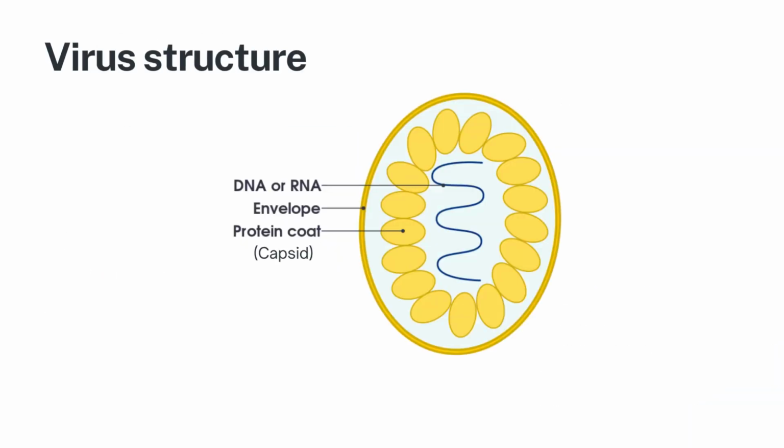The basic structure of a virus is as follows. Nucleic acid, the genetic material of the virus, which can be either DNA or RNA. Capsid, a protein coat that protects the nucleic acid. Envelope, a lipid membrane that surrounds some viruses.